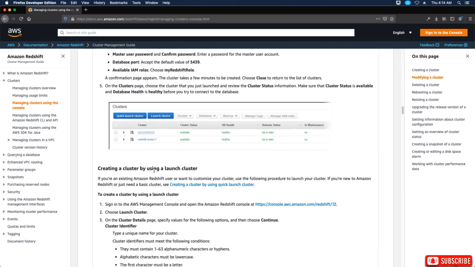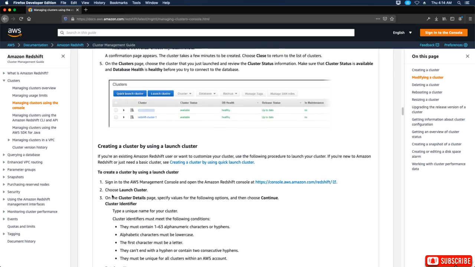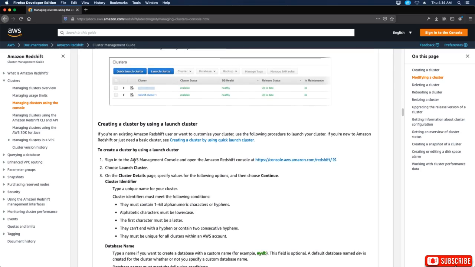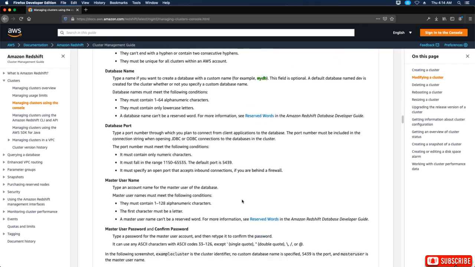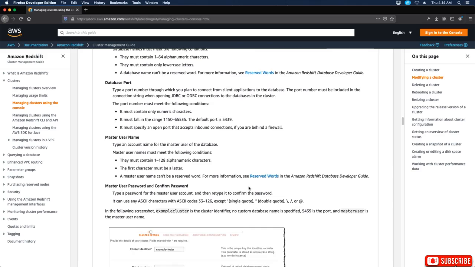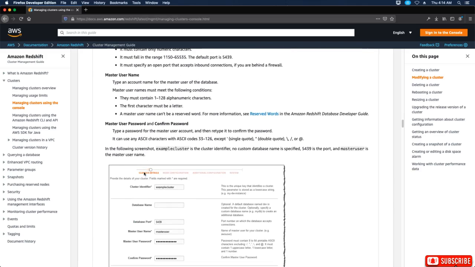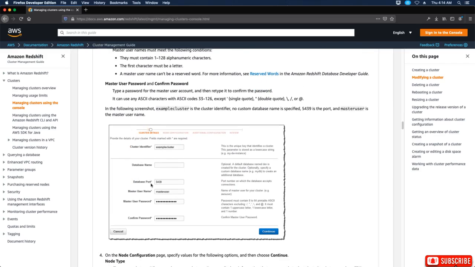Creating a cluster by using a launch cluster, okay? So you would sign in, choose the launch cluster on the cluster details page, specify values for the following options, and then choose continue. Database name, database port, master username, and master user password, and confirm password, right? So that's where you put all this information right here.